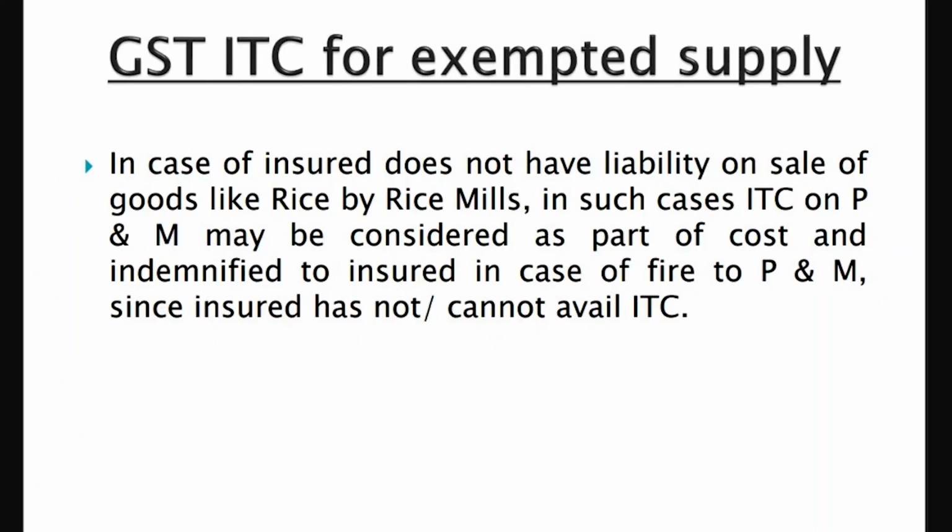After November of the same year, at the end of the financial year, they can take it only up to November end in that year. So they say no, we don't take. They can easily say, yes sir, my exempted supplies are there, so I don't want to take any benefit of GST. So in case of a loss, in case of fire and all that, you can simply tell them, okay, you are eligible for the full claim, that is 5 lakhs plus 90,000, they will get the complete amount.